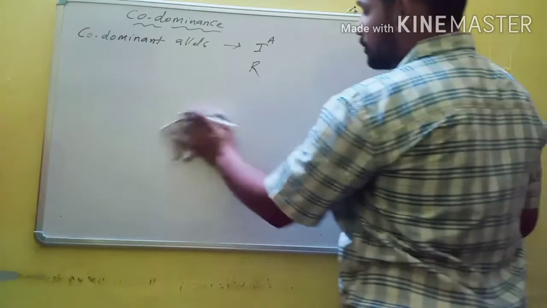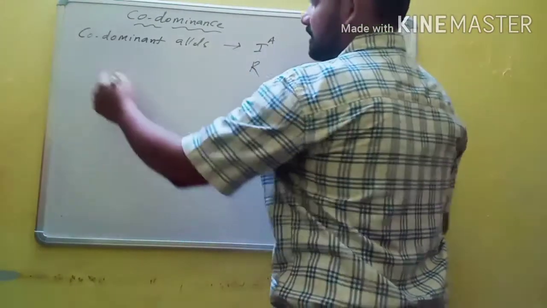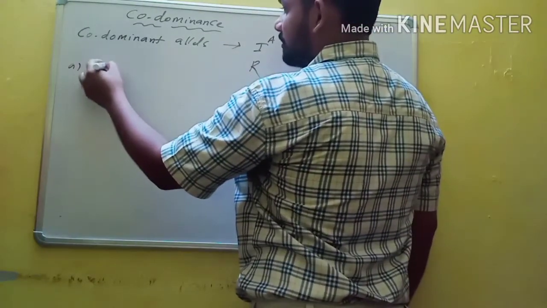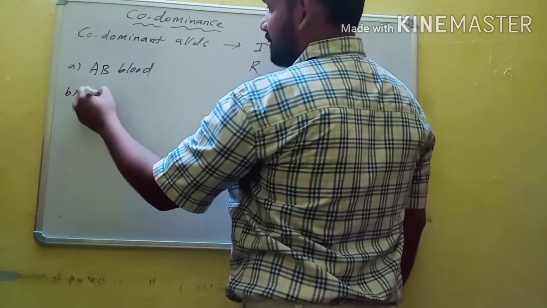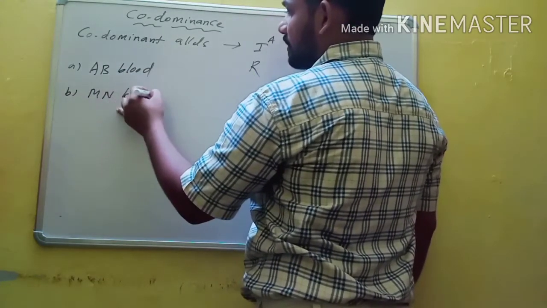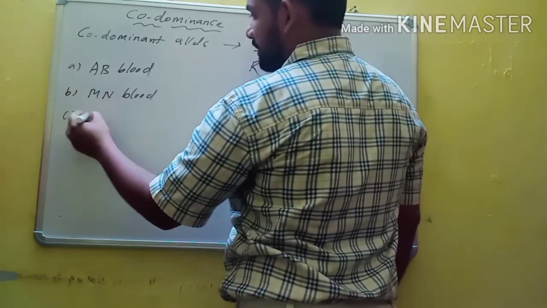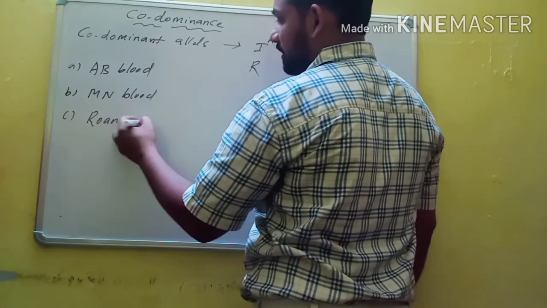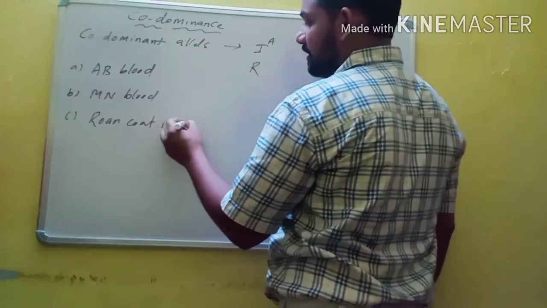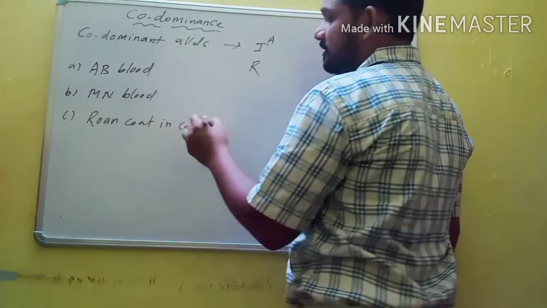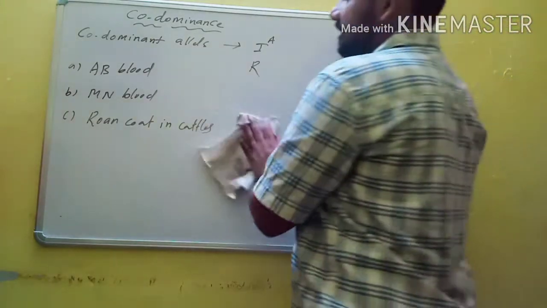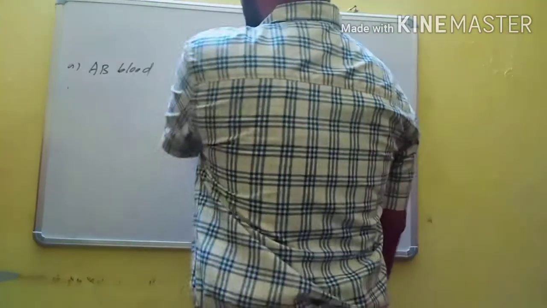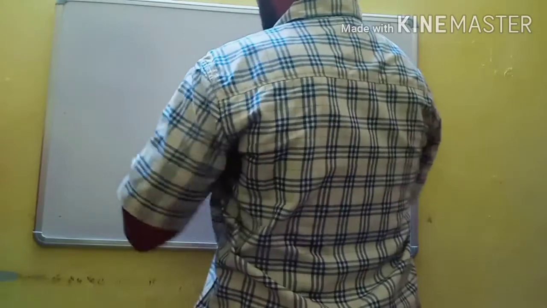And for codominance, the best examples are AB blood groups in humans, MN blood groups, and one more example is roan coat color in cattle. So these are some best examples for codominance. Let us discuss AB blood groups in humans. This is the best example.